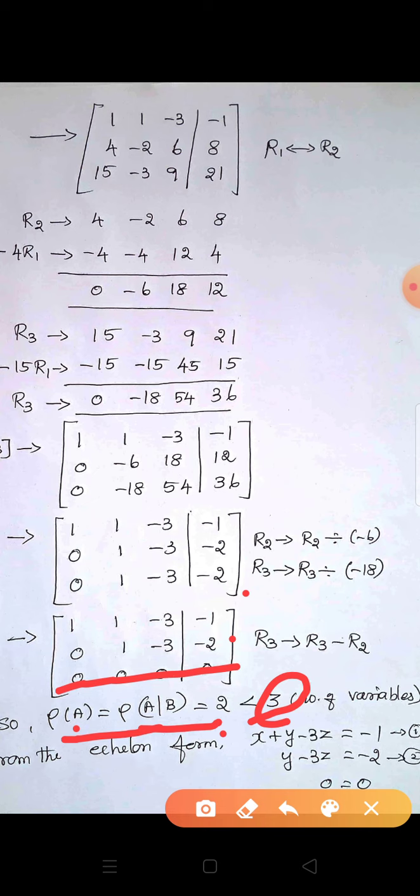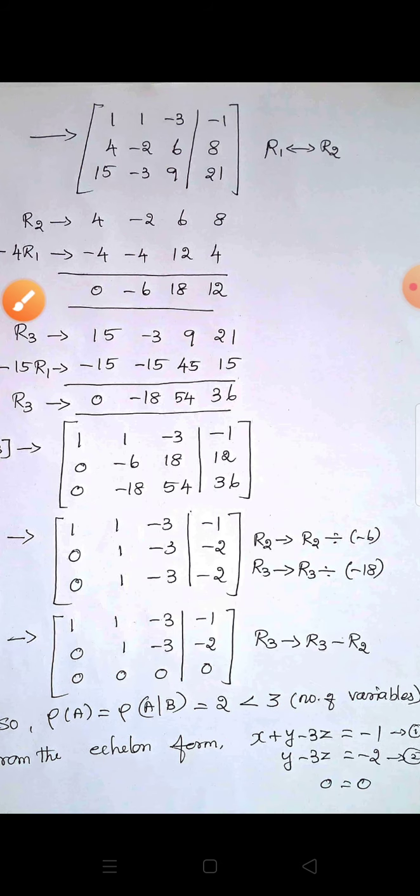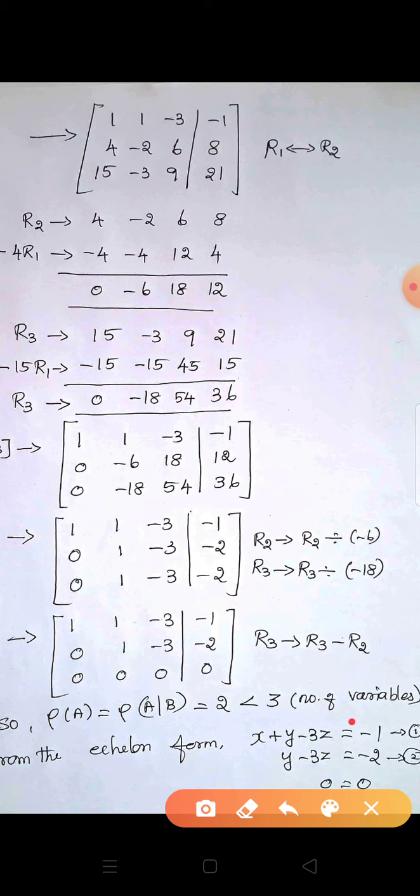It has many solutions. From echelon form, we write the equations. First equation, x plus y minus 3z equal to minus 1. Second equation, y minus 3z equal to minus 2. And the third equation, 0 equal to 0, it is meaningless, so no problem. But we have three variables x, y, z and only two equations. Then how do you solve this?